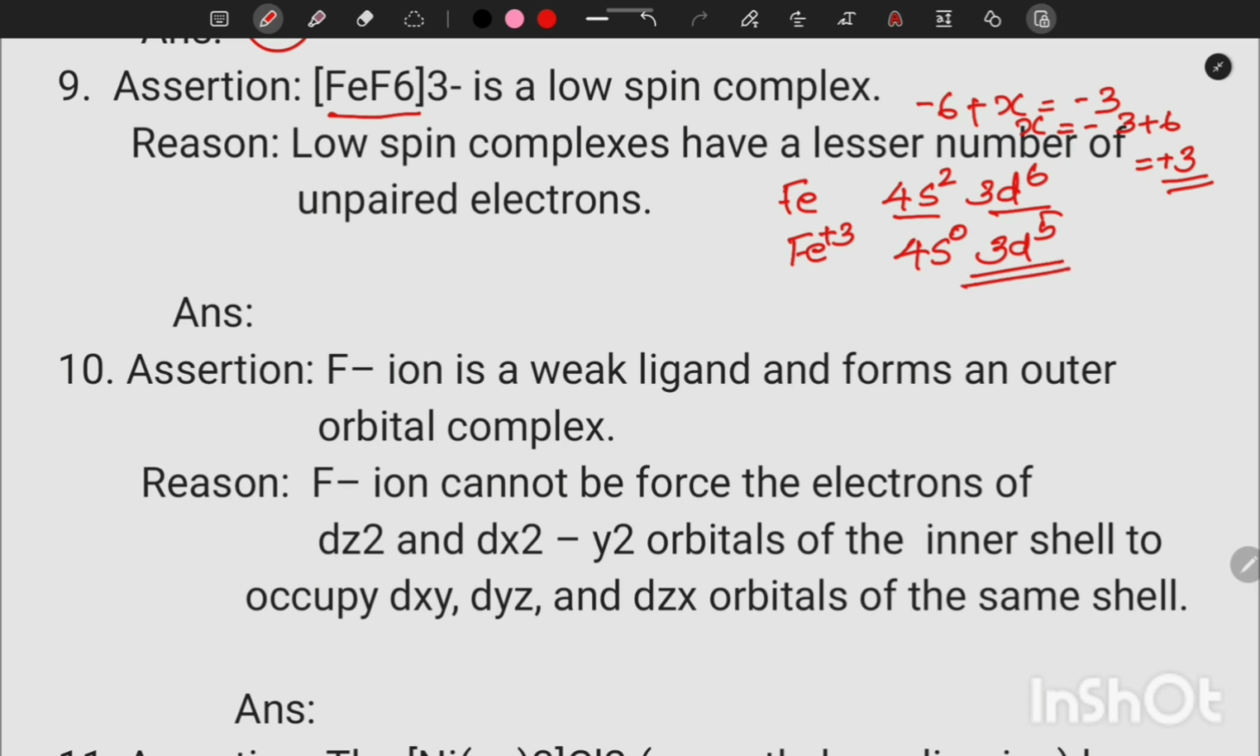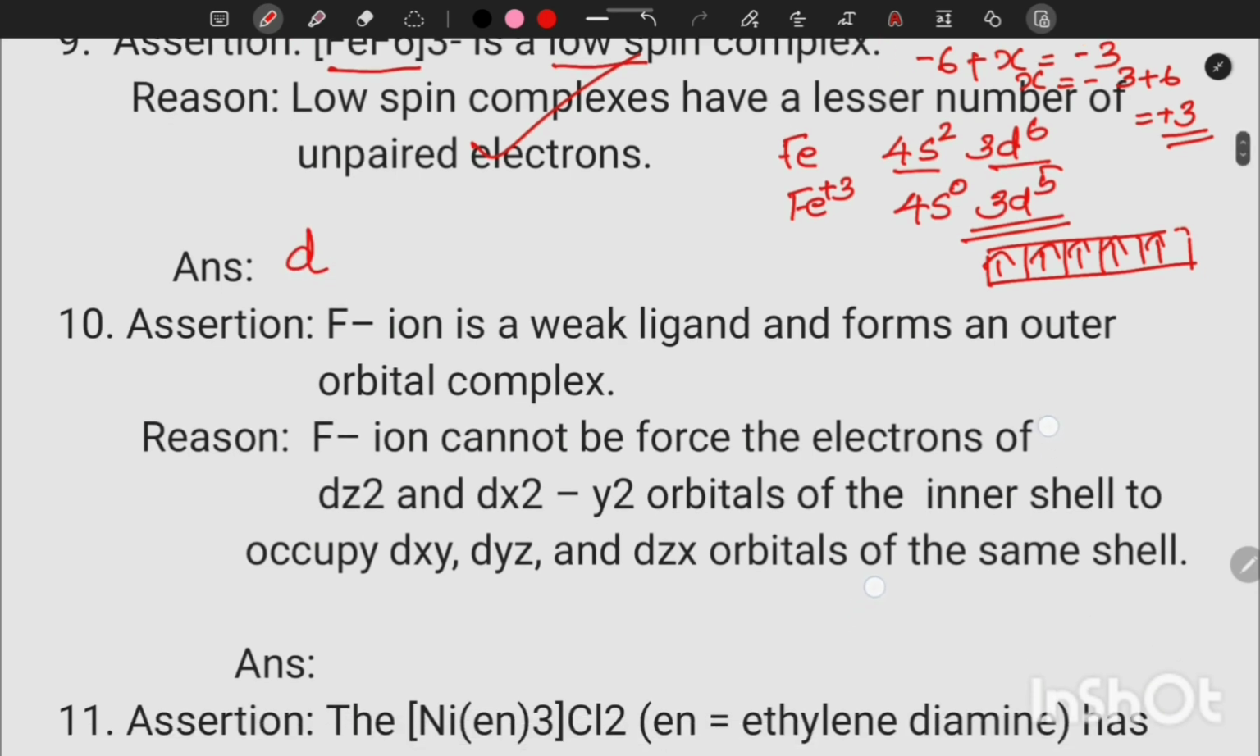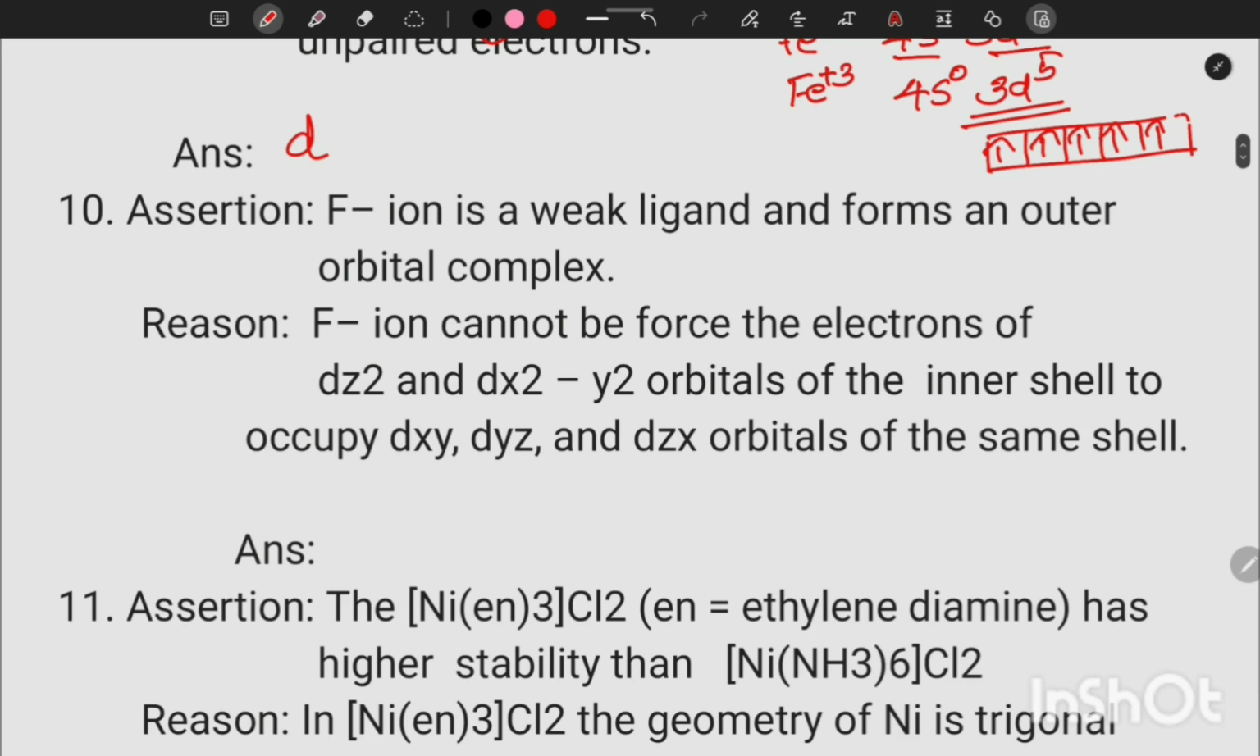So we will get 5 unpaired electrons because fluorine is a weak ligand. All electrons are singly occupied. Because of that, it's a high spin complex, but it's written here low spin complex. So that statement is wrong statement. Low spin complexes have lesser number of unpaired electrons. That statement is correct statement because high spin has more unpaired electrons, low spin has lesser number of unpaired electrons. Assertion wrong and reason correct. Our option is D.